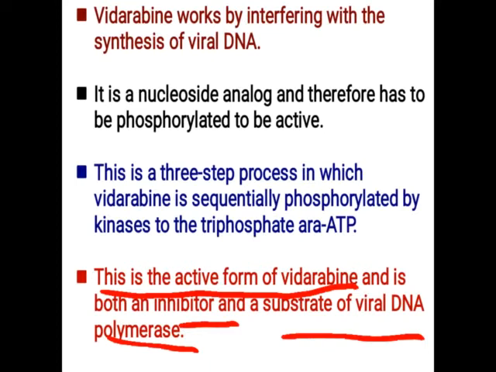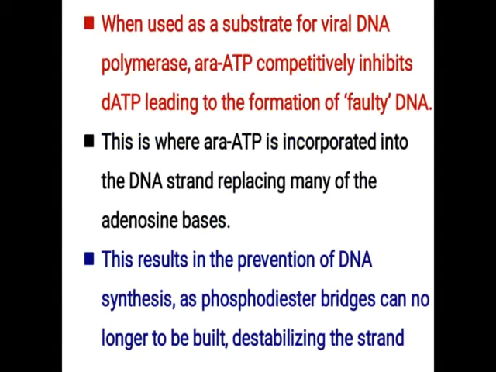And instead of ribose sugar, it consists of arabinofuranose sugar. So wherever there is adenine triphosphate, that is the ATP, instead of that there will be vidarabine triphosphate or ARA-ATP. So that is the change in the sugar moiety. This change in the sugar moiety is responsible for inhibiting the DNA synthesis.